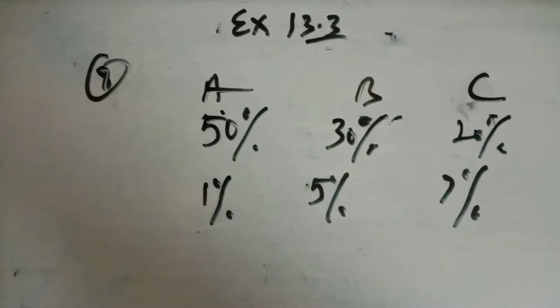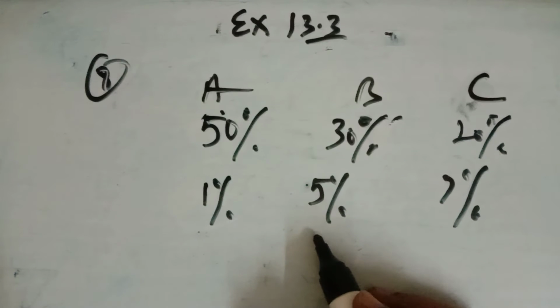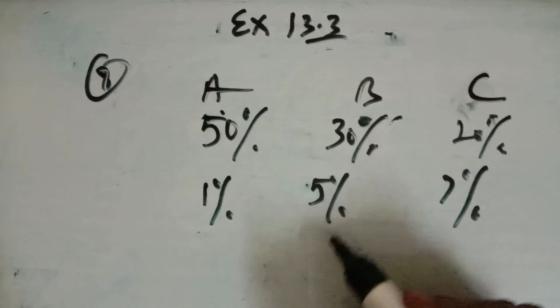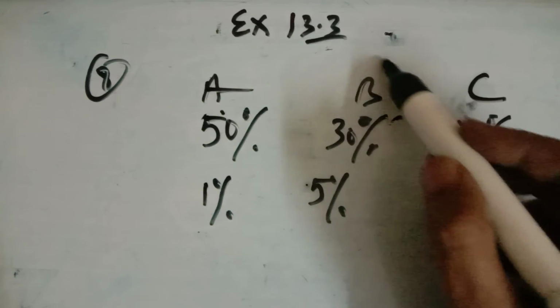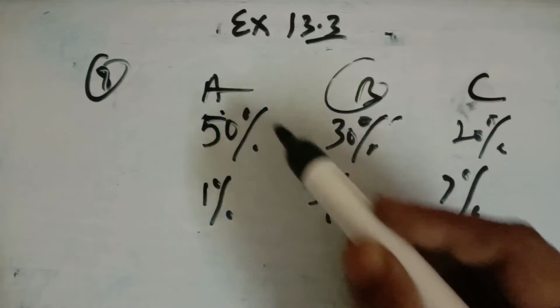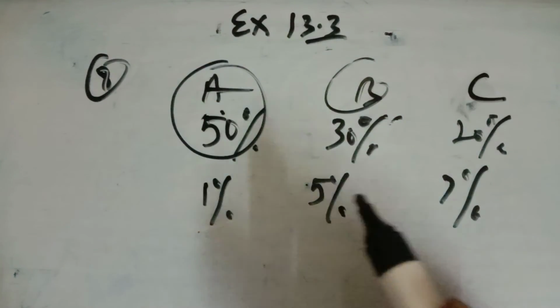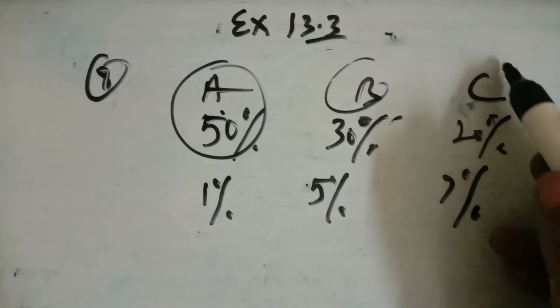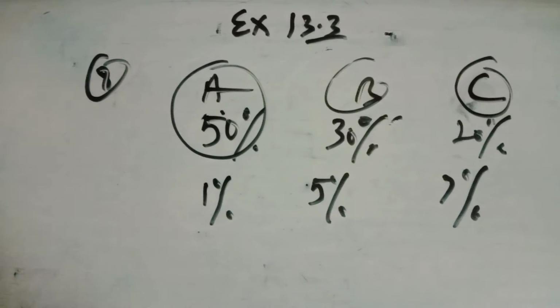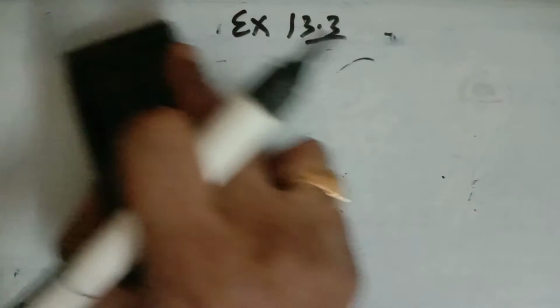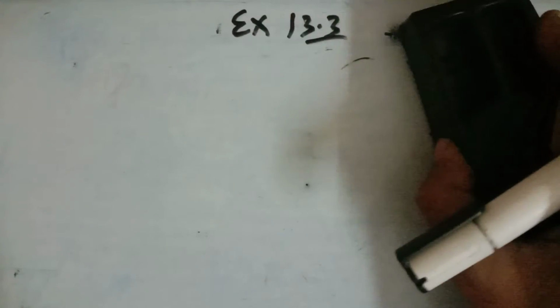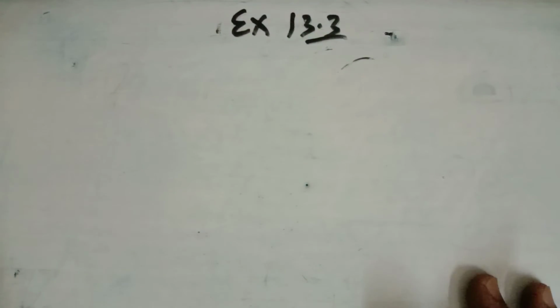At the end an item is taken out and it's found to be defective. एक item हमने निकाला वो defective था, तो क्या probability है it is being made by machine B, या पूछा जा सकता है क्या probability कि मशीन A के द्वारा बनाया गया है, और ये पूछा सकता था क्या probability कि मशीन C के द्वारा बनाया गया है. So see the pattern of the questions. Then one of the events has happened and you have to find that it has happened from one of the parts of the sample space.